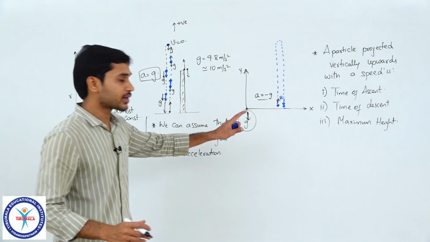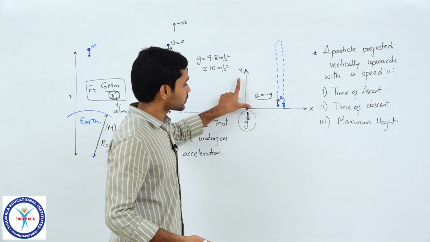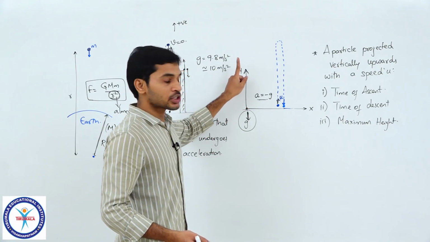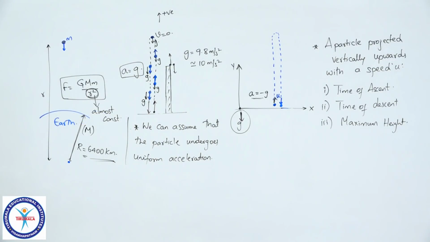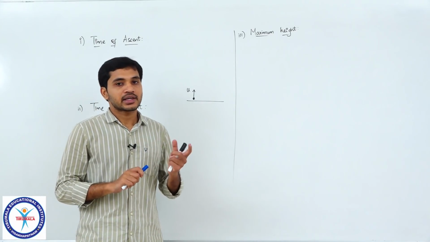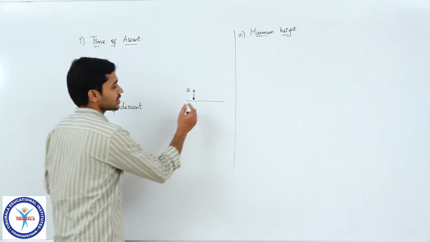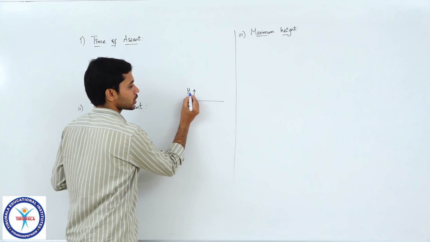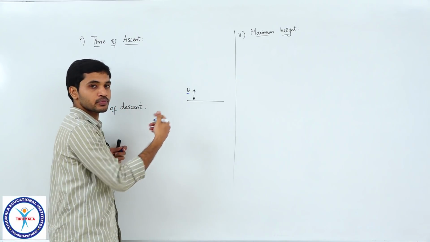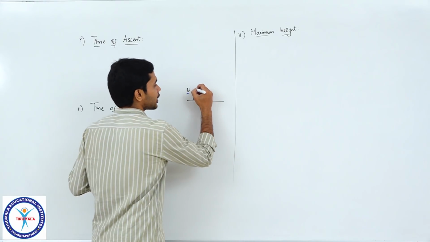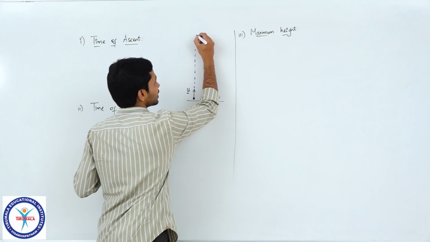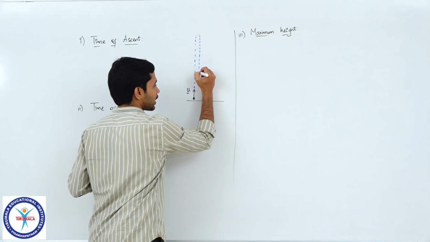And for all those calculations, I'll be considering this as my coordinate axis. Clear? Upward direction as positive and downward direction as negative. So students, let's calculate these parameters. Here you can see that the particle is projected vertically up with a speed u, and upward direction means positive. When you are substituting the value of velocity, take it as plus u, right? So now this particle moves vertically upwards, reaches this highest point and then returns back.